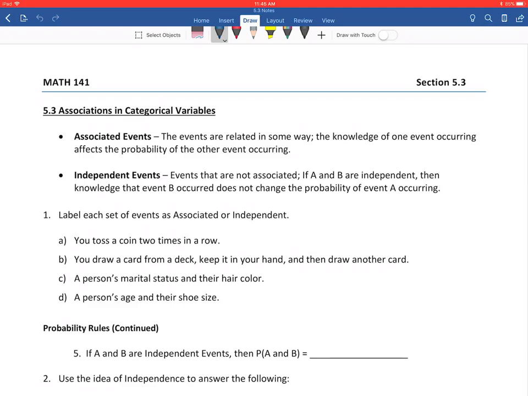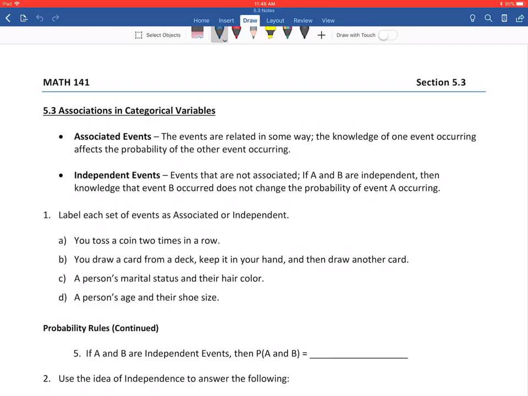If two events are independent, then the knowledge that one occurs does not change the probability that the other one occurs. So what we really need to get out of this section, it's a very short section, is that when you read a situation, you need to be able to determine whether those events are independent or associated.